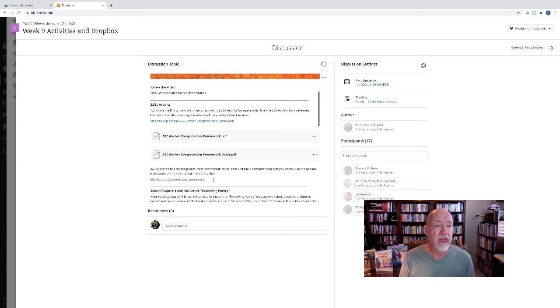What you're going to do is click on the link for the Padlet, this one here, and post information for at least 5 of the 8 competencies that you know. Use the anchor framework or the information from the video or the resource guide. You have 3 resources here to use, and you're going to write some information for at least 5 of the 8 competencies on the Padlet. When you open the Padlet here, you will see the 8 competencies. You only have to write information for 5 of them.